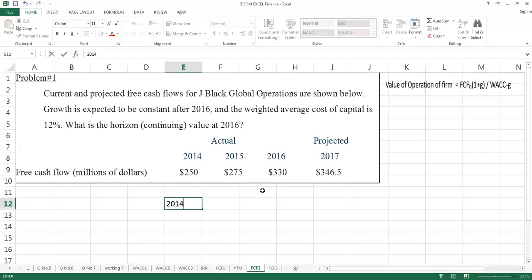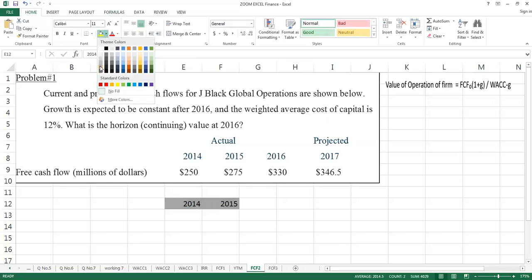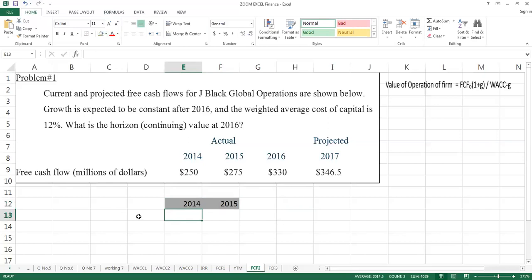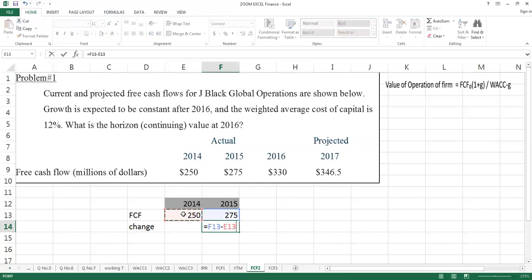Take the year 2014 and 2015. See that in these two years the free cash flow is given. In the first year you have 250, in this year you have 275. Check the change in these two years: 275 minus 250, the difference is 25, right?